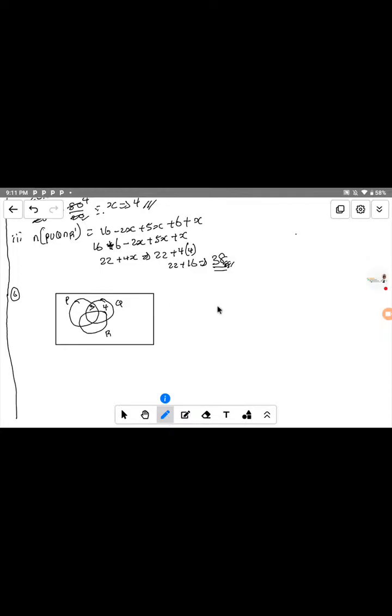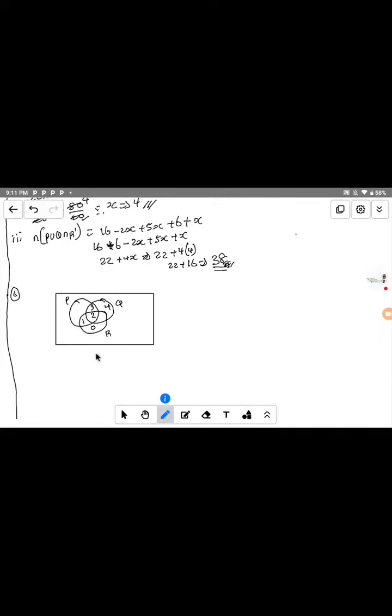Okay, let me write it very well, because it is very important. This place is 4, this region is 3, this region is 2, this region is 1, and this region is 0. Okay. Now this is the question.